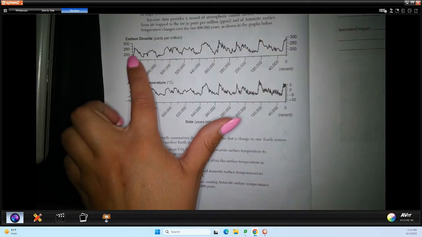Let's just check number 4. So atmospheric CO2 levels stayed the same. So 4 says CO2 stayed the same. Again, we would expect a straight line. That's not what we see, so that is also not true.